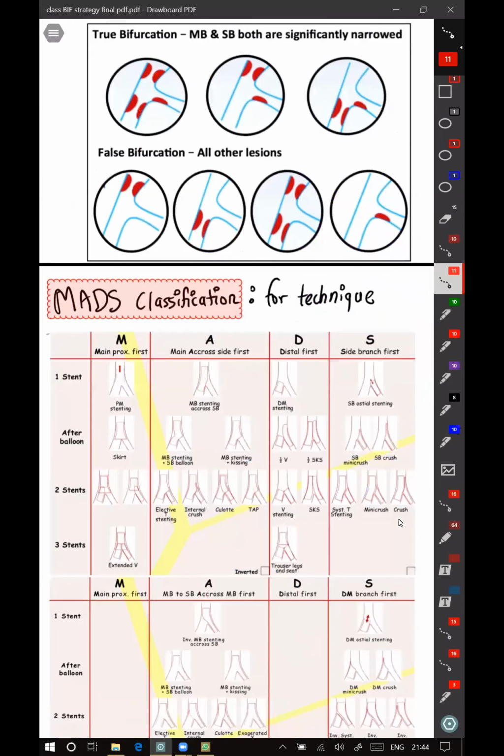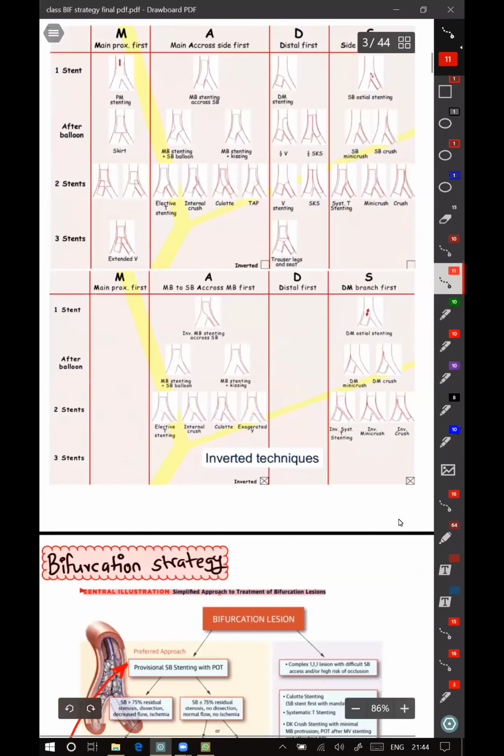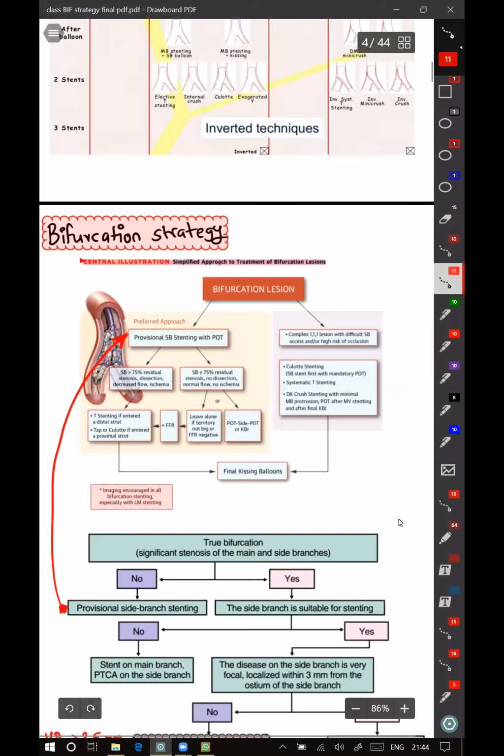The MADS classification was given basically for techniques. I'll come to this later.